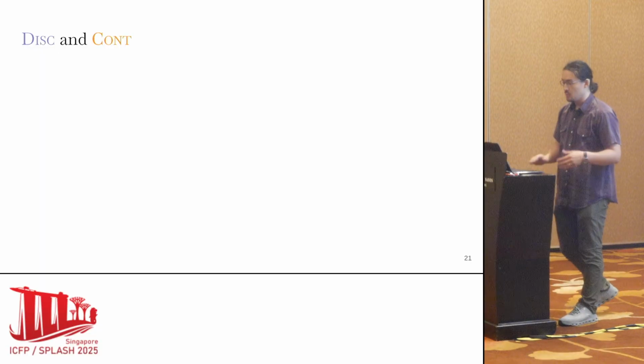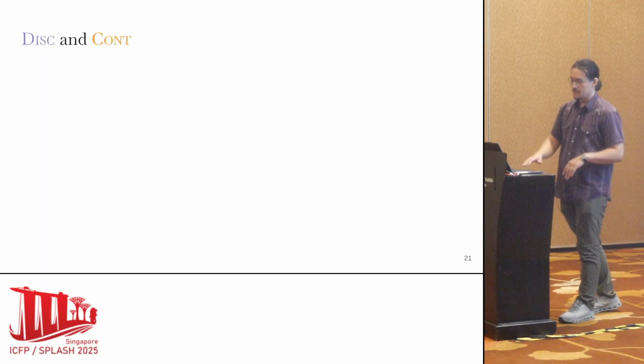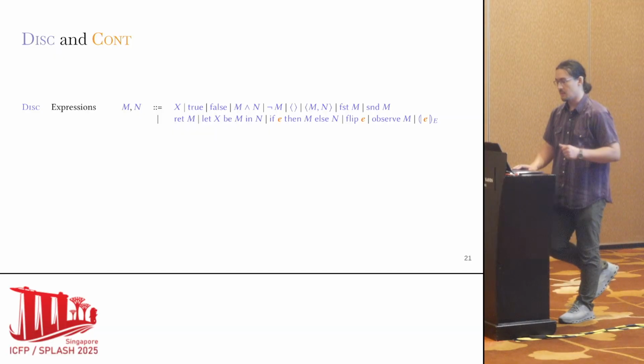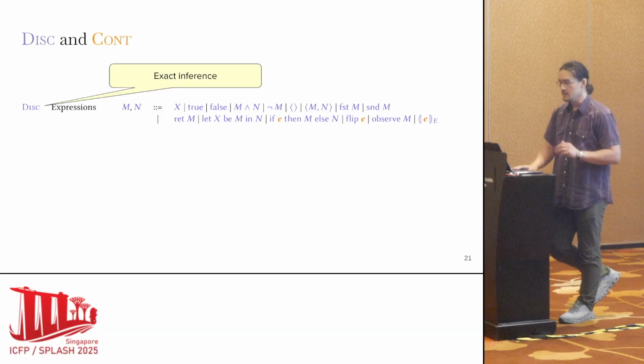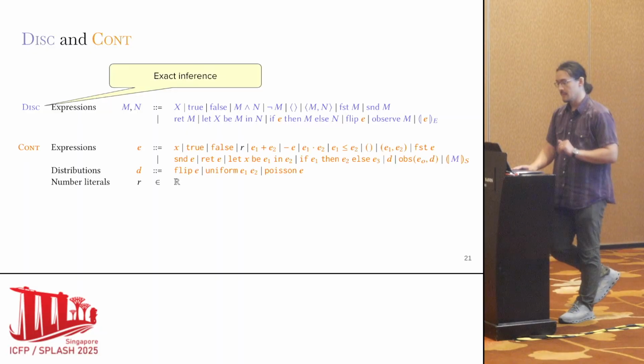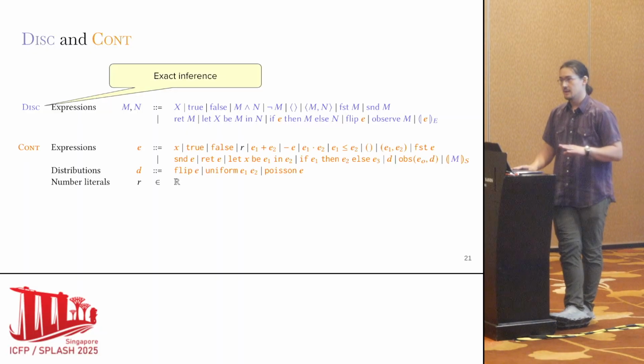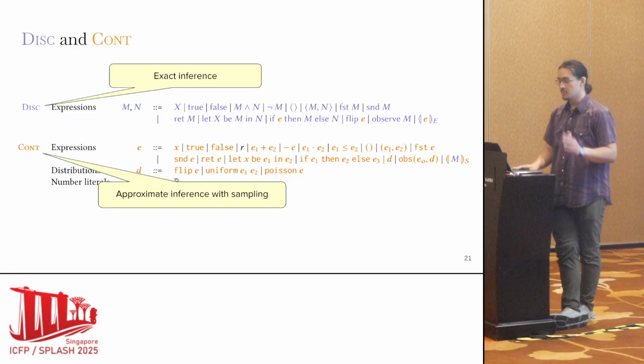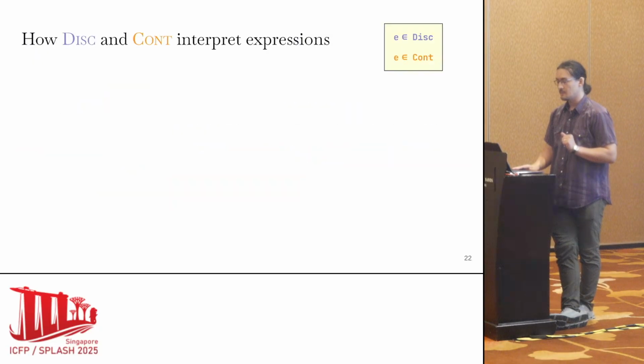And in our setting, we define Disc and Cont, where Disc is a discrete probabilistic programming language that performs exact inference. And Cont is a probabilistic programming language that performs approximate inference with sampling and has access to both discrete and also continuous random variables.